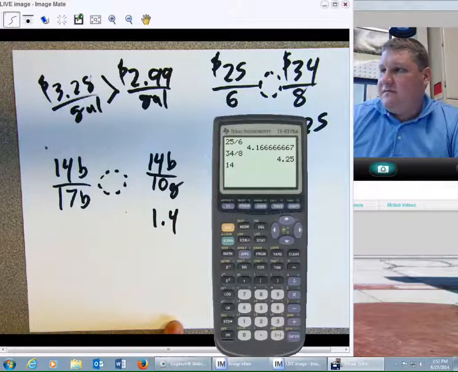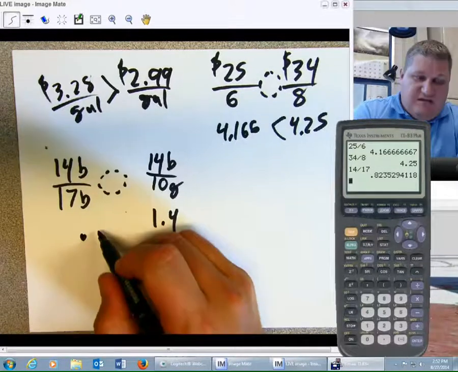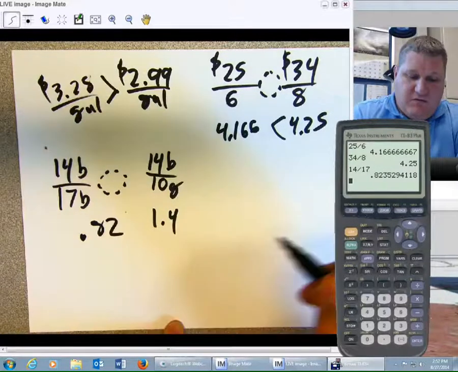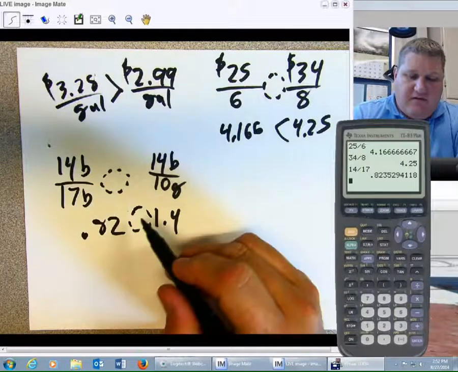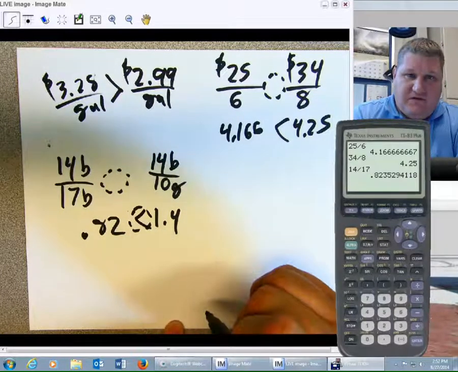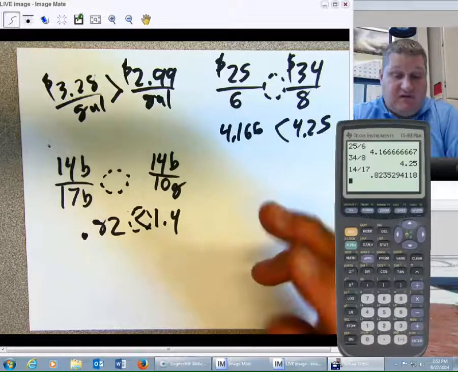The answer is 0.82. Well, which one's bigger? 0.82 or 1.4? The obvious answer is 1.4 is definitely bigger. So that's how you compare rates, that's how you compare ratios.